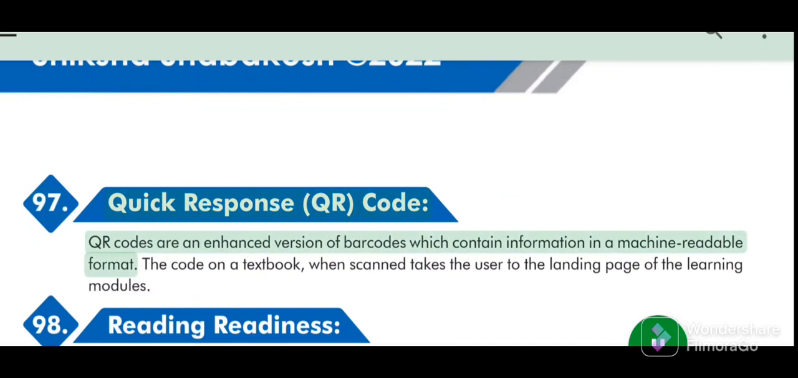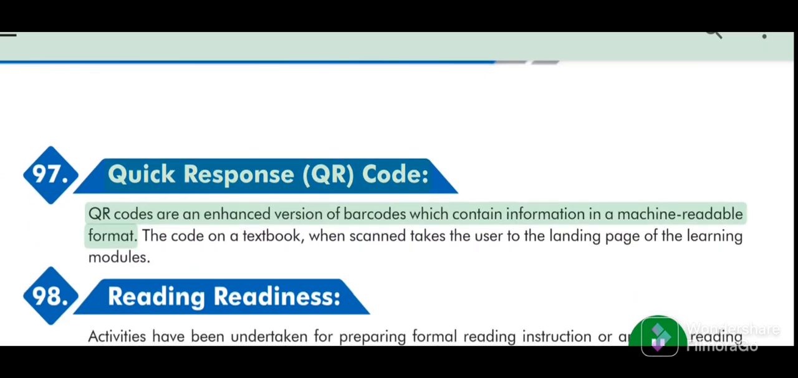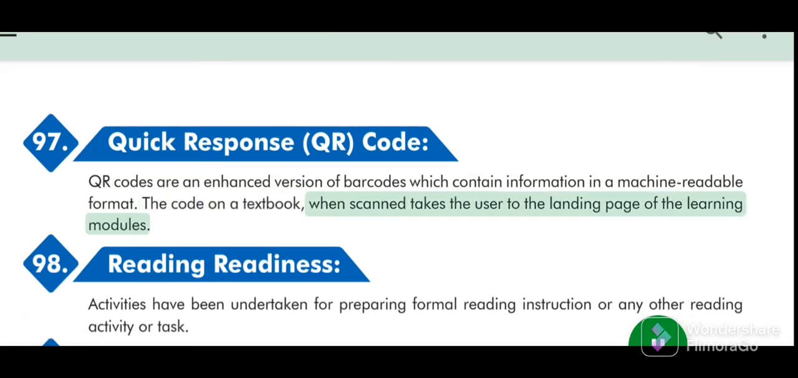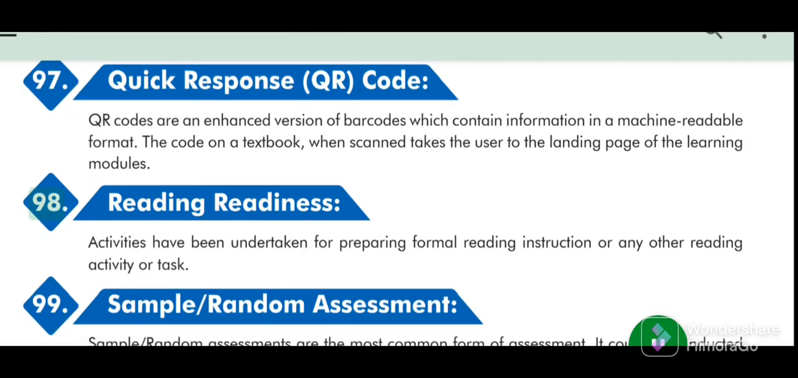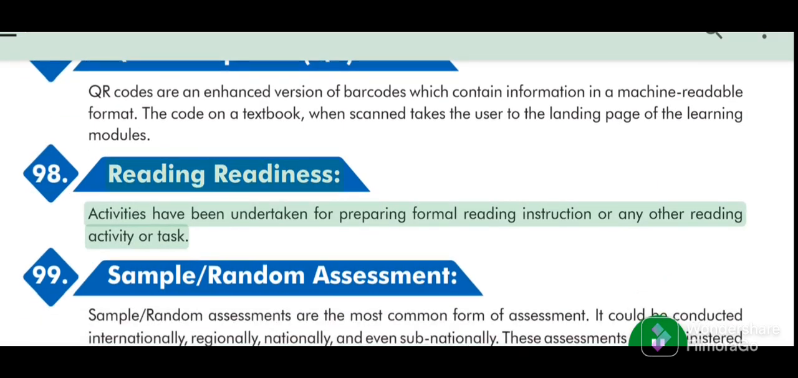97. Quick Response QR Code. QR codes are an enhanced version of barcodes which contain information in a machine-readable format. The code on a textbook, one scan takes the user to the landing page of the learning modules. 98. Reading readiness. Activities have been undertaken for preparing formal reading instruction or any other reading activity or task.